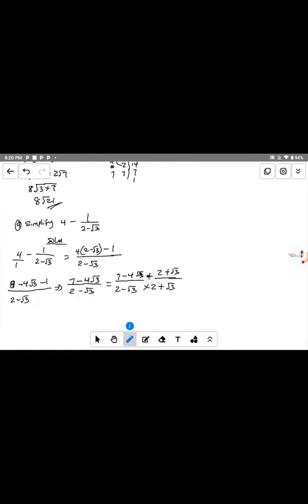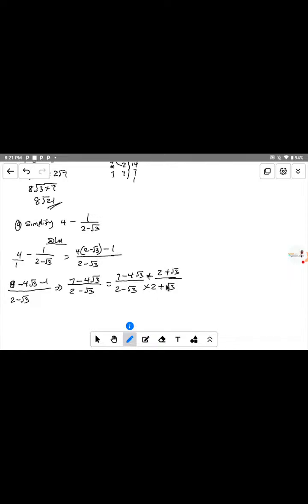That is how you rationalize a given expression. If the question says to rationalize this mathematical expression, you multiply both numerator and denominator by the conjugate of the denominator. So for the conjugate, this sign will change. If the sign here is minus, it is changed to plus, and if the sign here is plus, it will change to minus.